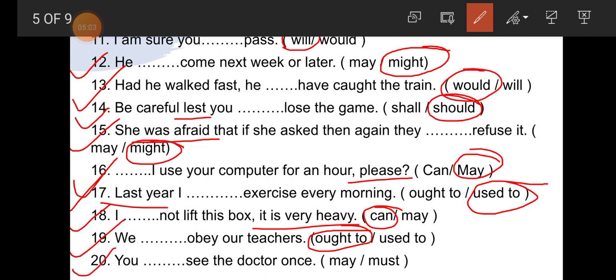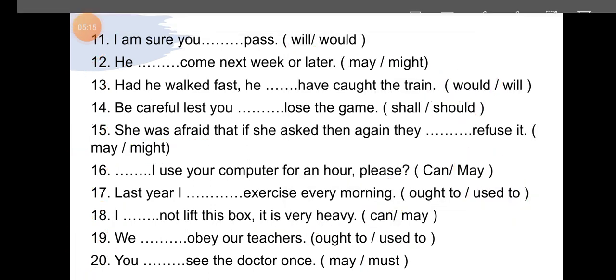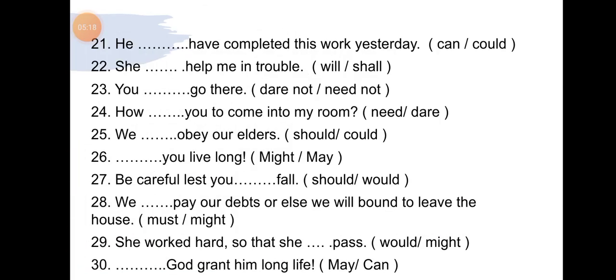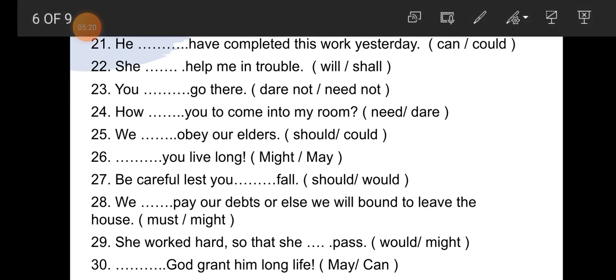Number 20, you dash see the doctor once. So students, this is very necessary, so you must see the doctor once is the correct one. Now 20 questions completed. Question number 21. He dash have completed this work yesterday. So yesterday is indicated, it means past, so could is the correct one. Number 22. She dash help me in trouble. So she will help me in trouble. It's a promise, so will is the correct one.